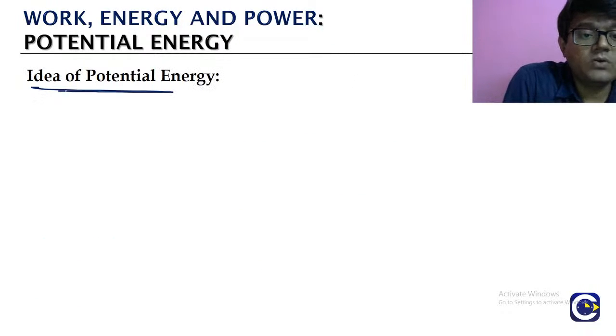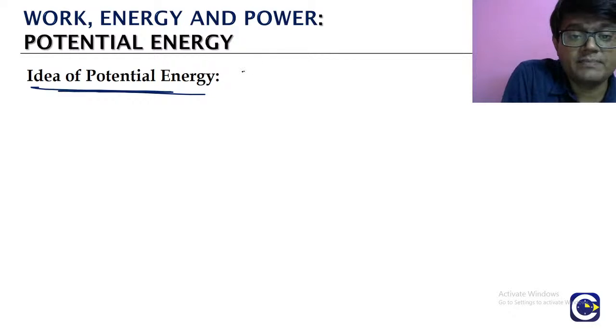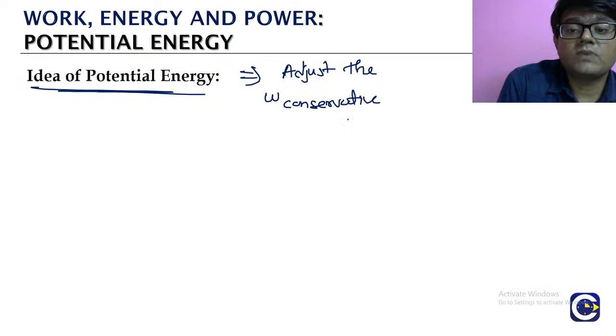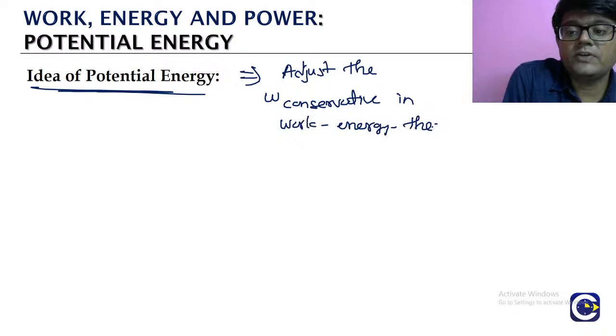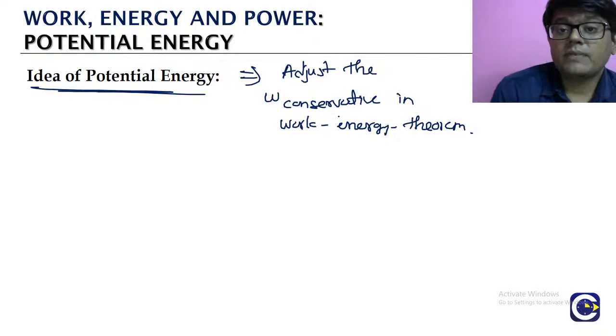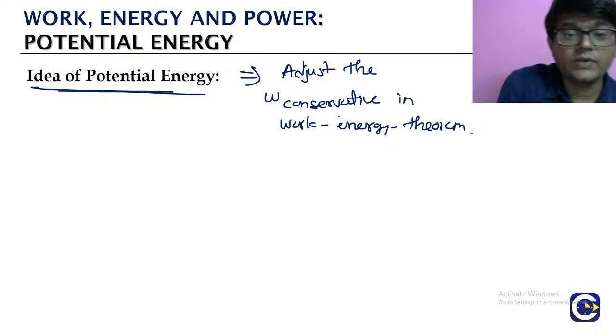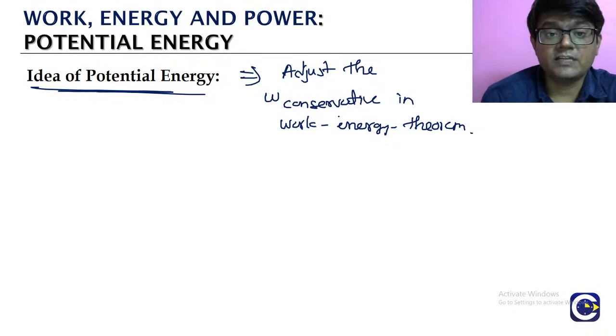So when we look at the idea of potential energy, as I mentioned, it is to adjust the work done by the conservative forces. That is the main idea. It is to adjust the work done by the conservative forces in the work energy theorem, because we don't need to calculate the work done by these forces each and every time, since it is anyway depending on the initial point and final point. So we can assign an energy term for the particle, and how we will assign it, we will see.